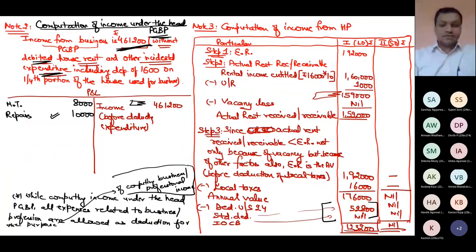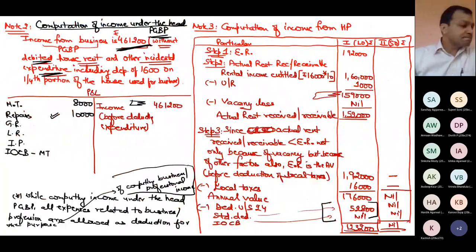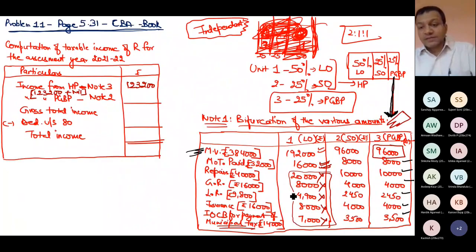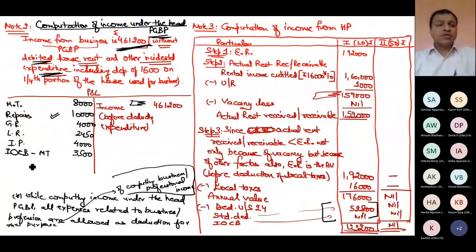So I am deducting these expenditures: ground rent, land revenue, insurance premium, interest on capital borrowed for the purpose of payment of municipal tax. These are 4,000 ground rent, land revenue 2,450, insurance premium 4,000, and IOBC 3,500. One more thing is left. One more deduction I will deduct.